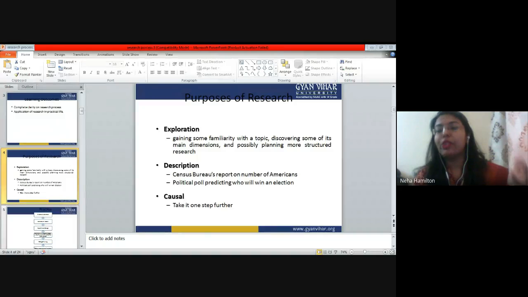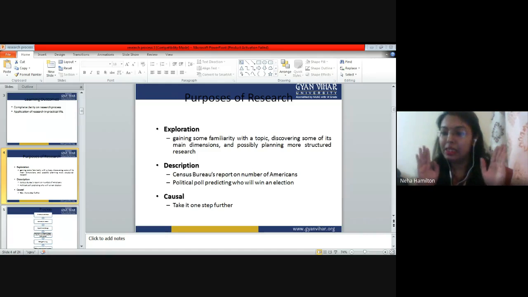If the temperature is going to increase, if the summers come, definitely the ice cream sale is going to increase, right? So if we are taking the data of Jaipur, the total sales of ice cream, and we are studying the impact of temperature change on total sales of ice cream, this is an example of causal research. In a similar way, if the winter is going to come, the ice cream sales is going to go down, right? Because in winter generally you do not prefer to have ice cream, you prefer chai and hot beverages. So this is the purpose of research. We should be clear in mind what the purpose of research is. Now tell me, in this basic concept, do we have any confusion?